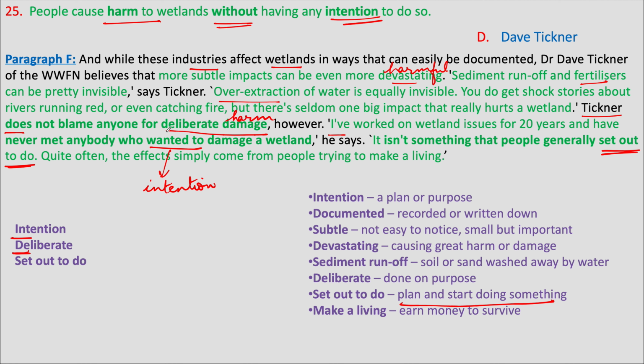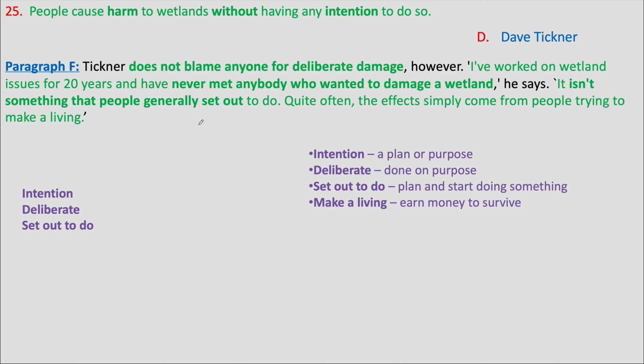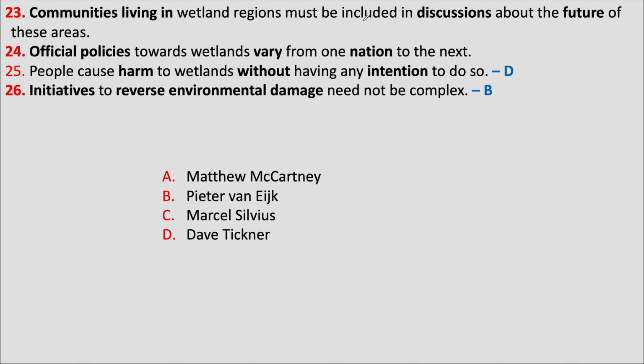They do it without wanting to deliberately damage or setting out to damage. So these three have a similar meaning, which means doing something on purpose. Tickner is saying that people cause harm to wetlands without any intention. So the answer to the 25th question is D.